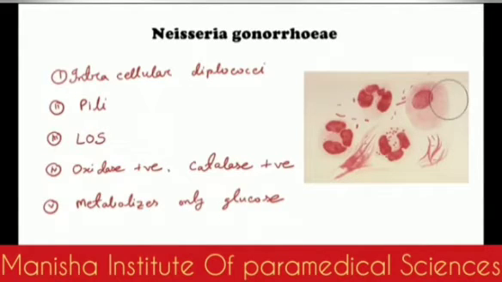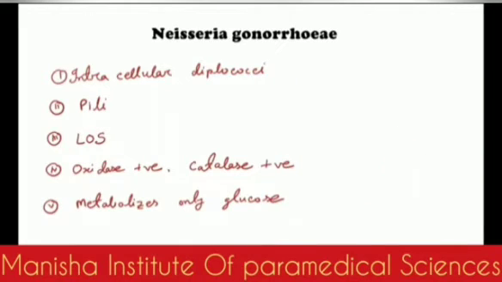As you can see in this picture, let me mark. This is a polymorphonuclear leukocyte, that means it's a neutrophil, and you can see there are small diplococci inside the polymorphonuclear cell. So these are the intracellular diplococci found in the polymorphonuclear cells in the specimen. These are the very characteristics of Neisseria gonorrhoeae, which are intracellular gram-negative diplococci.